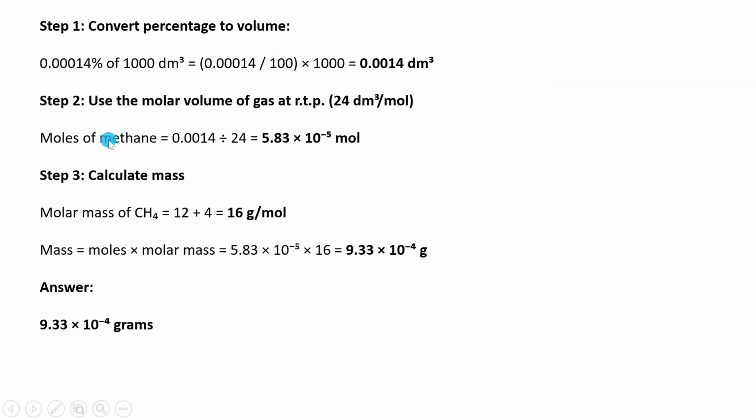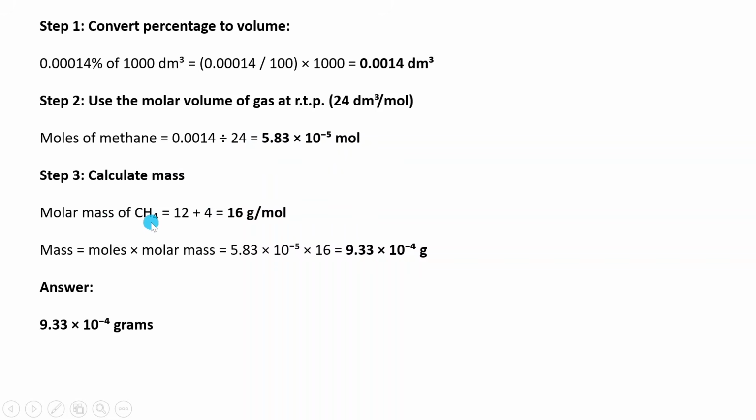Now, step 2 is to use the molar volume of gas at RTP. You should know that at room temperature, 1 mole occupies 24 cubic decimeters. So if 1 mole occupies this, how about that? This is where you divide this volume by 24, and you get this number of moles. Then you calculate the mass.